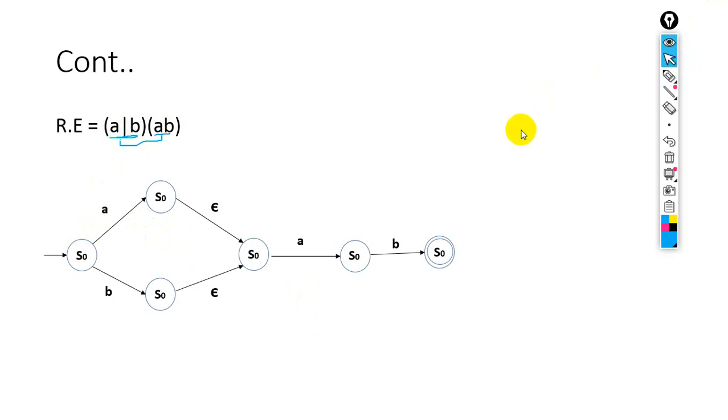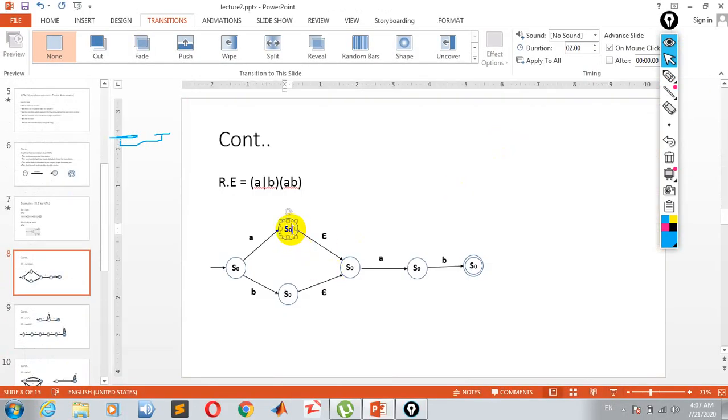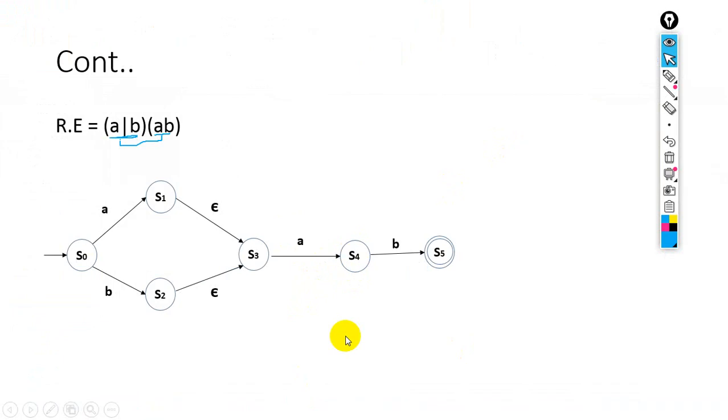So look at this. There is a mistake in the state names. Here we should put state 1, this is state 2. Okay, so here state 0 is the start state. For A and B, I will use separate paths.